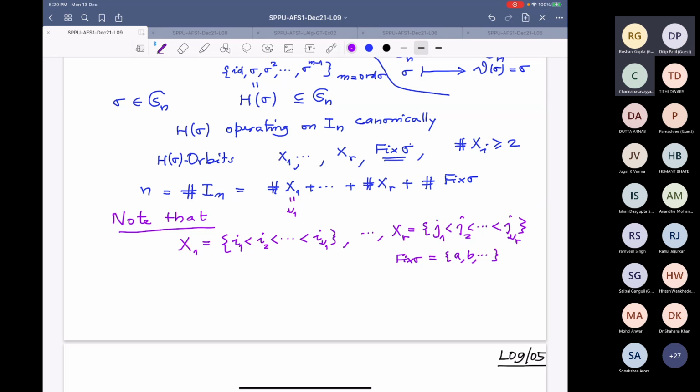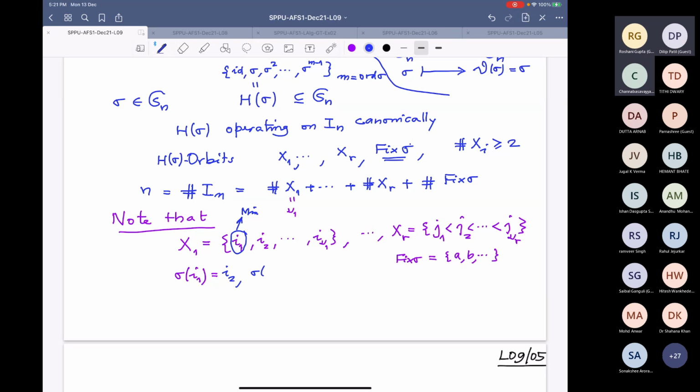So this means the following. This is an orbit, and I have chosen a single element. Under sigma, this I1 has to go somewhere, to one among them itself, because it's an orbit. If I erase this order and just put commas, and assume that I1 is the minimum among all these elements, it has to go to somebody. So I call it I2.